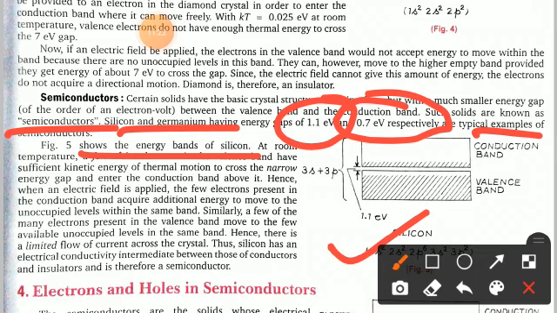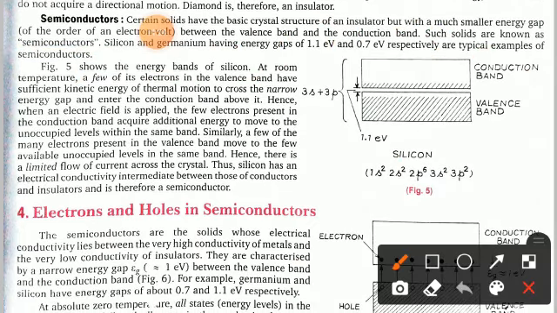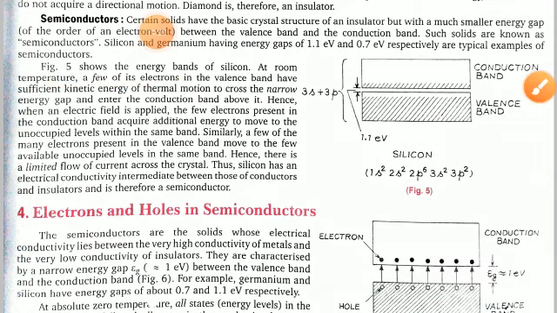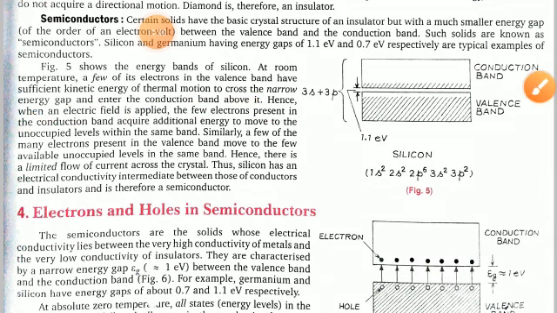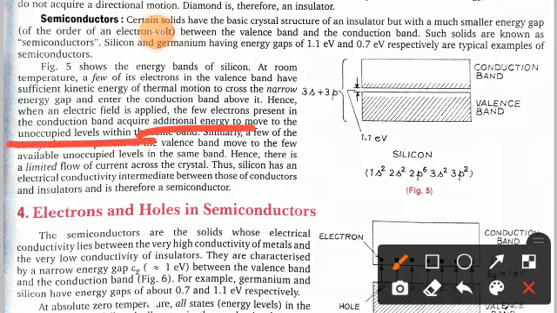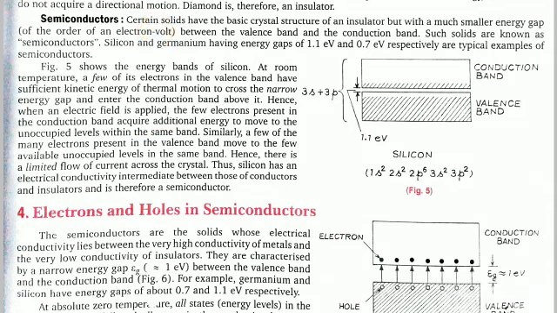So at room temperature, a few of its electrons in the valence band have sufficient kinetic energy from thermal motion to cross the narrow energy gap and enter the conduction band above it. Hence, when the electric field is applied, the few electrons present in the conduction band acquire additional energy to move to unoccupied levels within the same band.